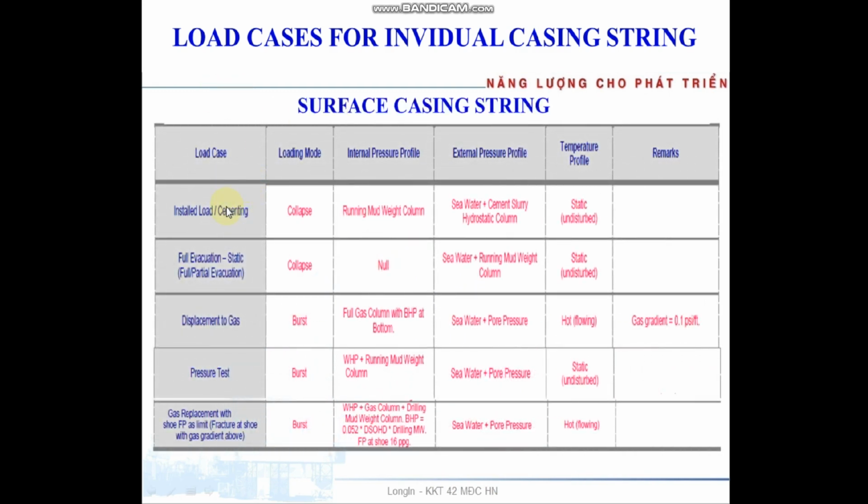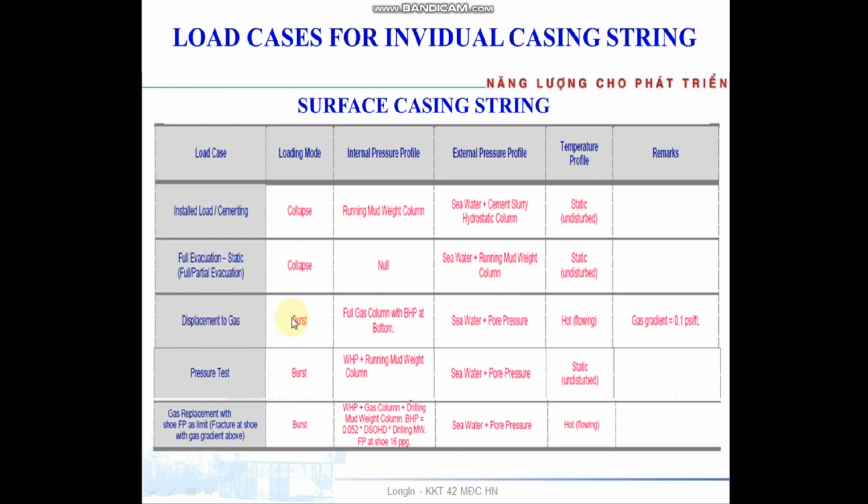Here on note K, when you calculate the surface casing string, include 5 load cases. First, installation load or cementing. This is for collapse: the internal pressure profile is by the running mud weight column, and the external pressure profile is by seawater and cement slurry. Second, full evacuation. This is for collapse: the internal pressure profile is 0, and the external pressure profile is by seawater and running mud weight.